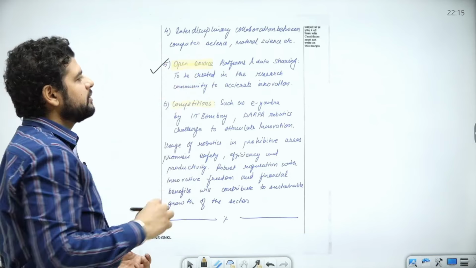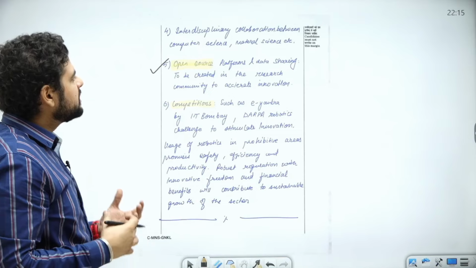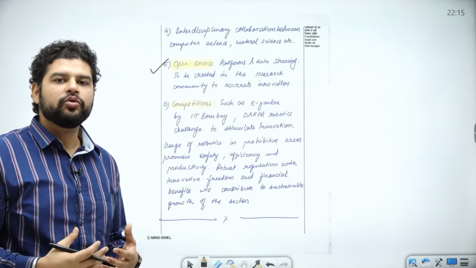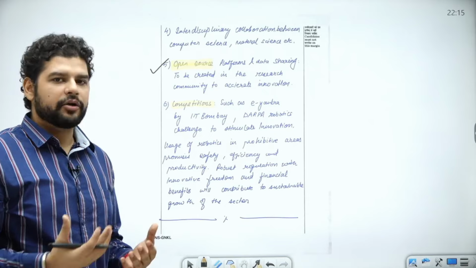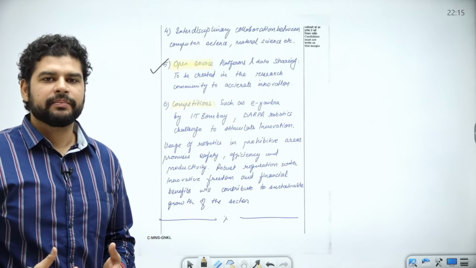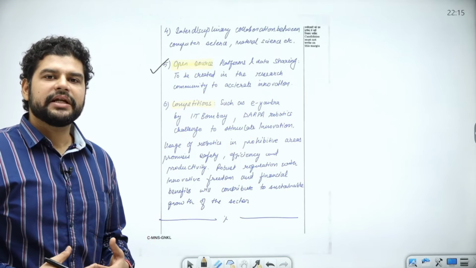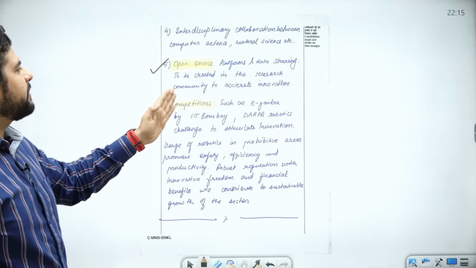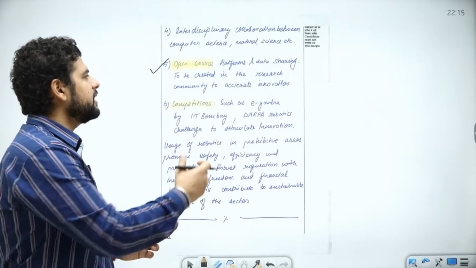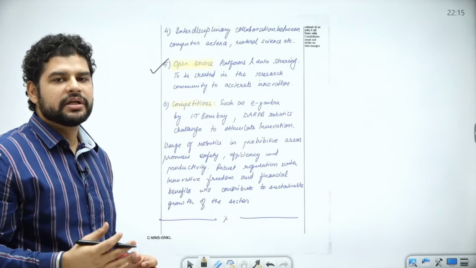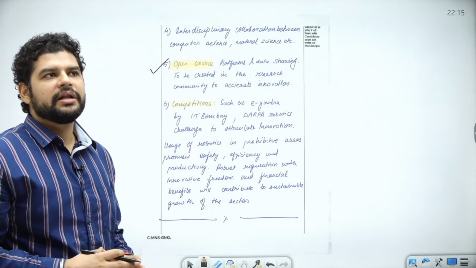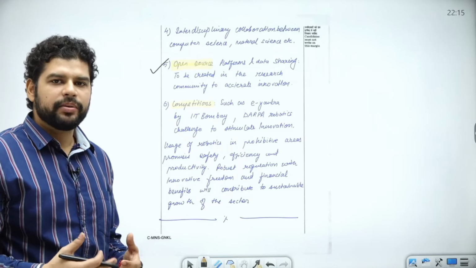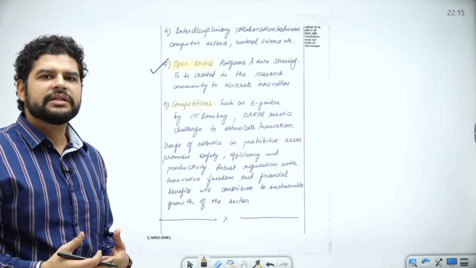Now, this point, many people tend to miss. See, if you create an open source research community, that will lead to a lot of innovative ideas. For example, Android, for example, Linux operating system. These have led to many companies creating their own operating system based on Android. Why? Because it is open source. So open source platforms and data sharing can be created in the research community to accelerate innovation. Open source data sharing, let's say anonymized data sharing, and innovations and research, when shared openly as much as possible, almost always leads to innovation.